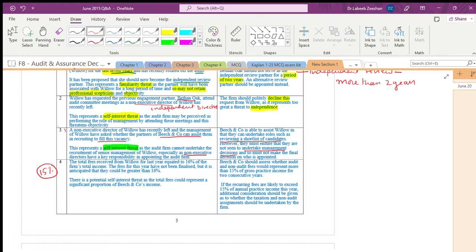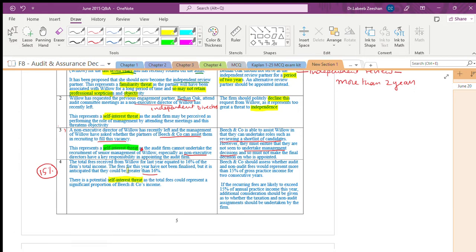The total fees received from the client last year was 16%, is it right? Last year was 16%, and this year it has not been finalized, but it is going to be more than 16%. This is what happens whenever we are talking about the amount factor related to financial factors. It is going to be called a self-interest threat as such. Fine. Now, what does it say? How can we reduce this risk to the minimum level?